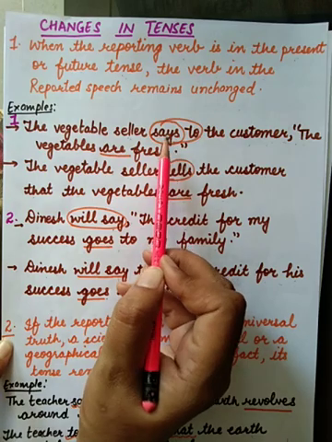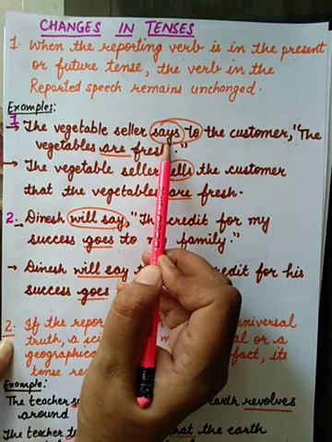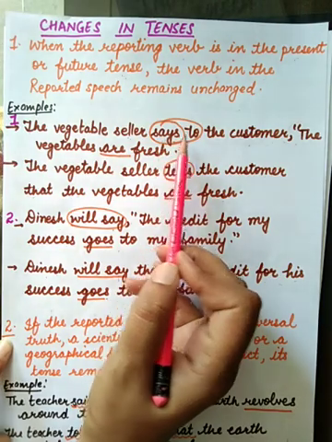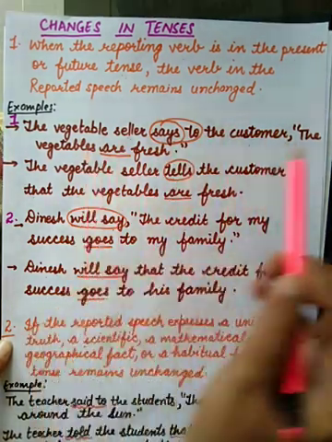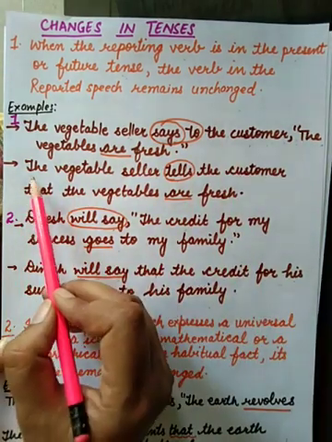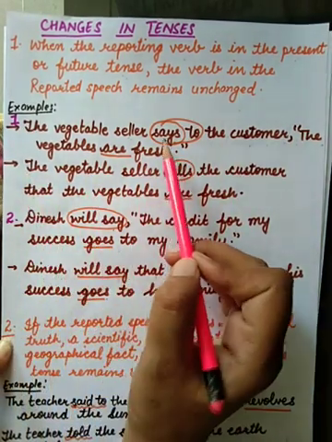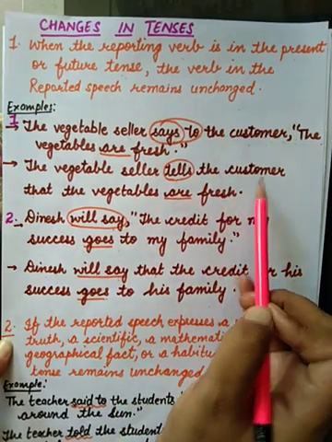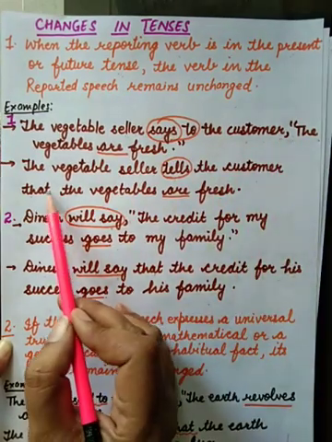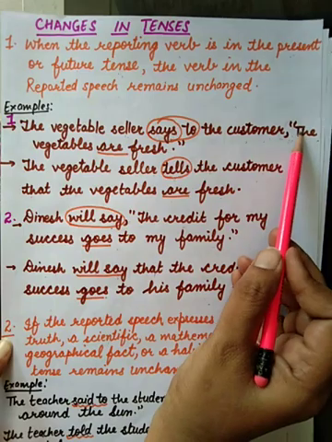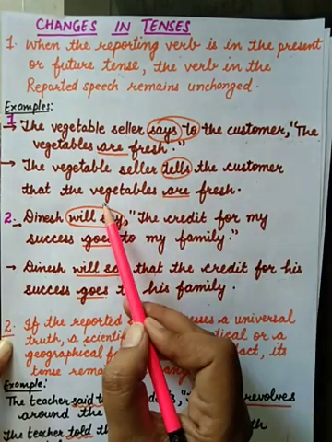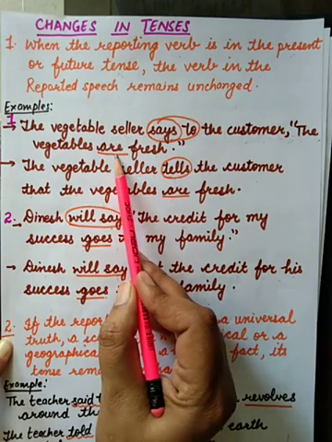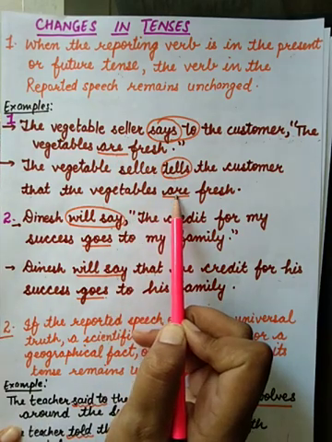Okay. If the reporting verb is say or says, it is in present form, then we never change the tense in the statement. See, the vegetable seller tells. Says to will change into tells. Tells the customer, remove the commas and use that. Now, the vegetables are fresh. The vegetables are fresh. We have not changed the tense. This is also present tense and here also present tense.